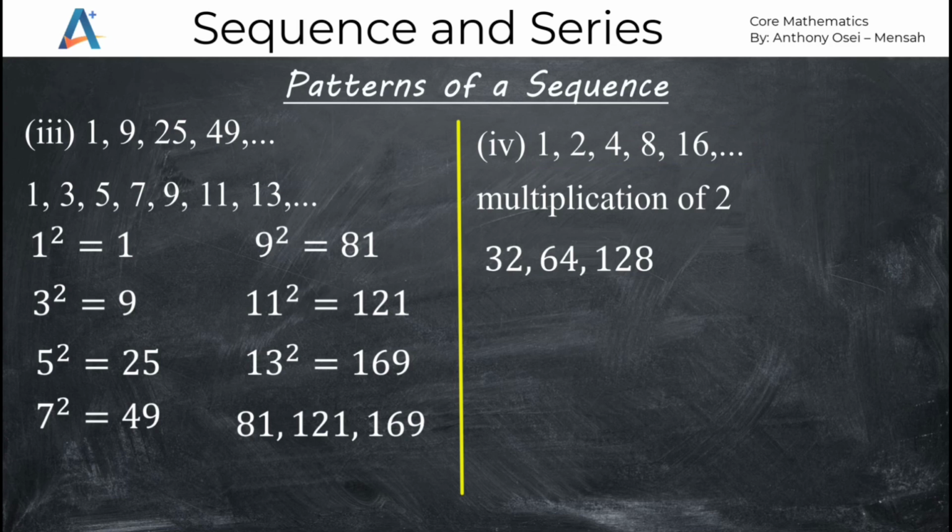So remember that the pattern of a sequence depends on the nature of the movement of the sequence. The terms, one after the other, and how they form themselves from the previous term, show you how the sequence is moving. So please take note. You are not always going to get the sequence by addition, subtraction, multiplication, or division. Sometimes you need to think about squaring, cubing, or even adding the first two terms, and so on. That is what we call the pattern of a sequence. Now, ladies and gentlemen, let's go deeper and look at arithmetic progression and geometric progression. That is for the types of sequence.